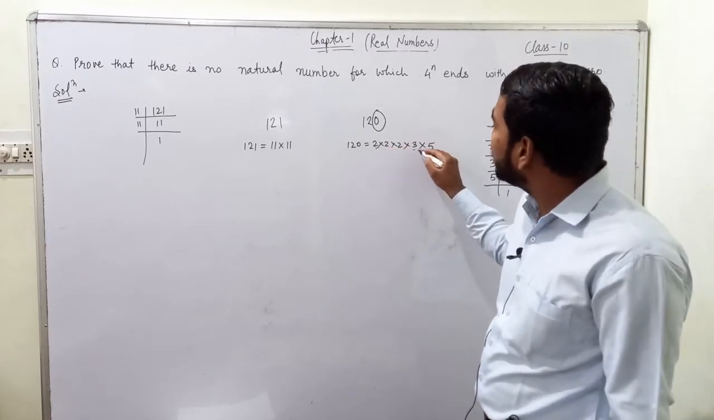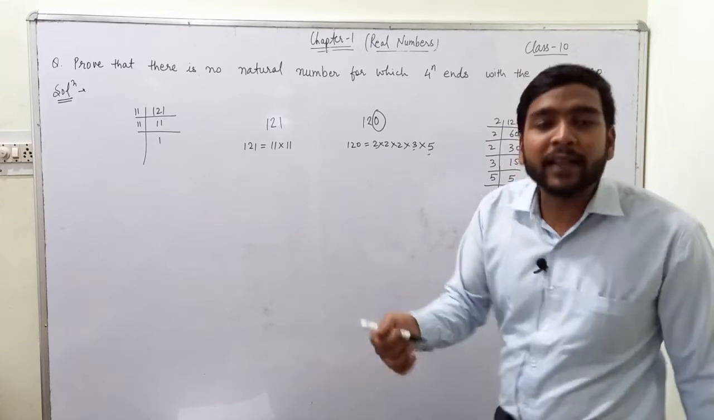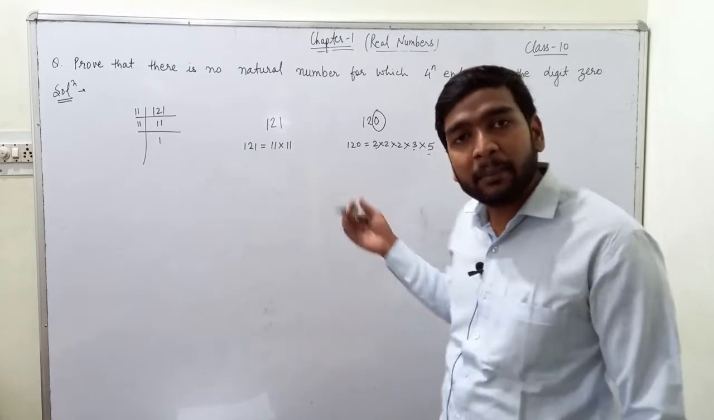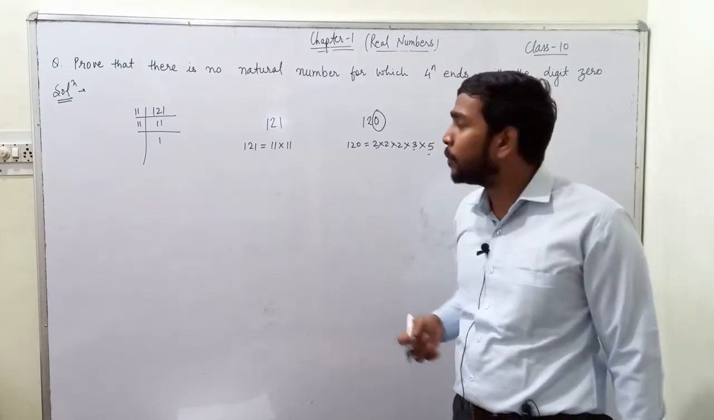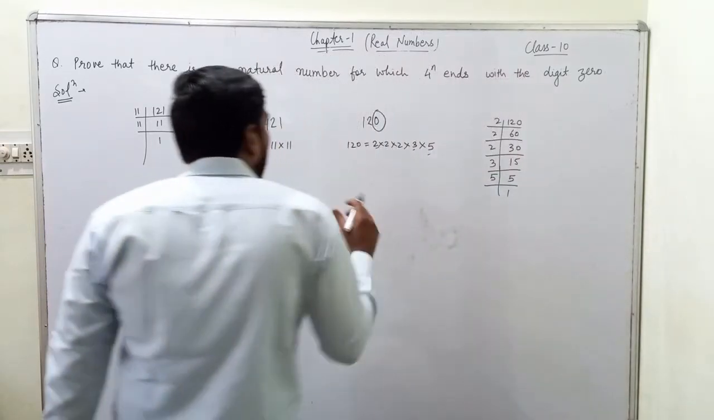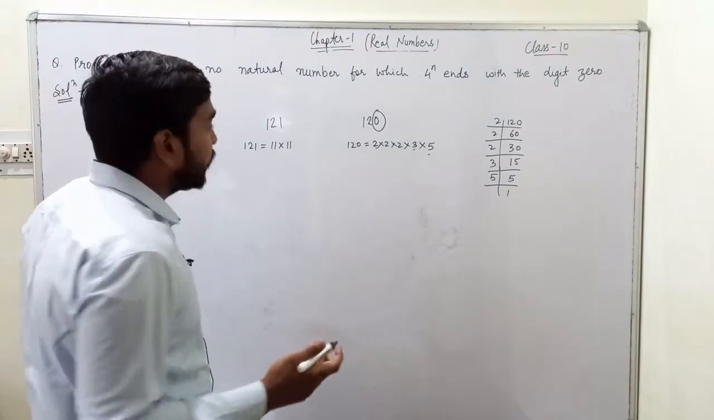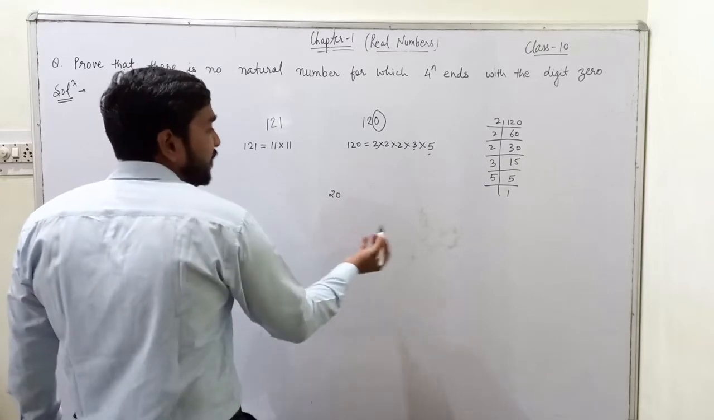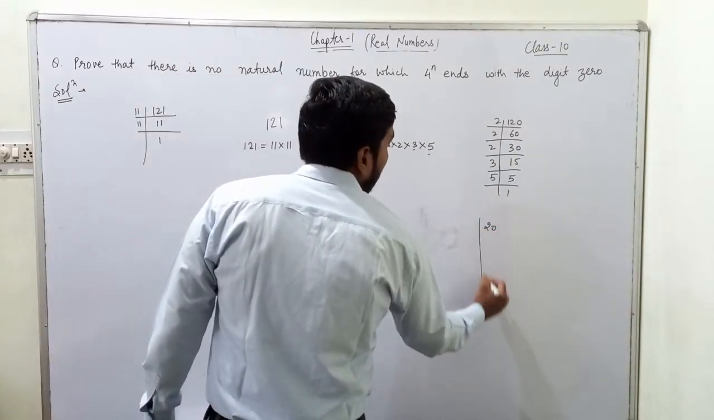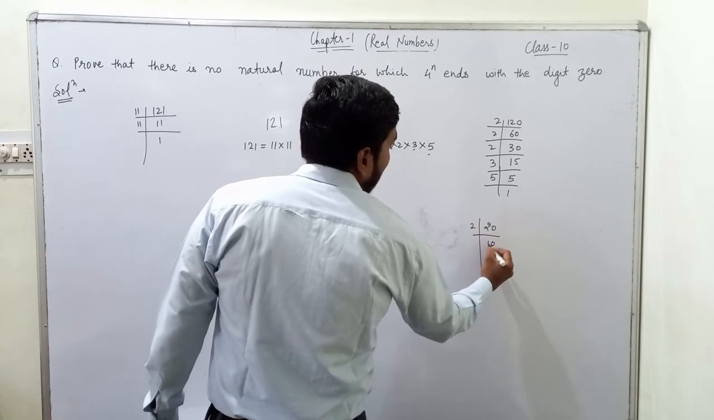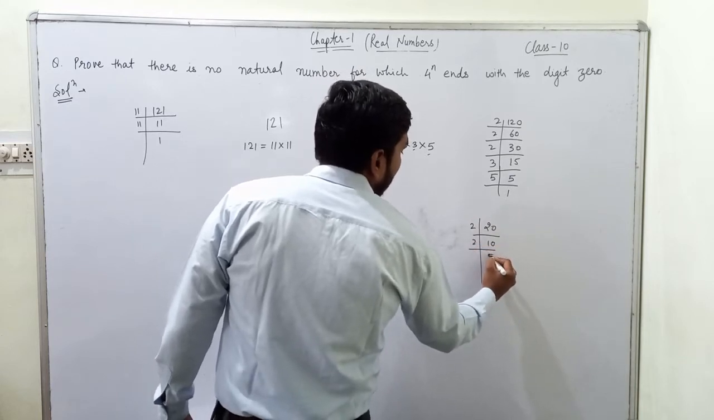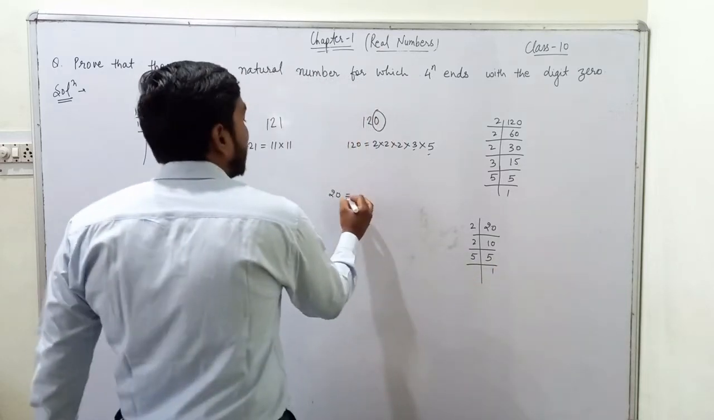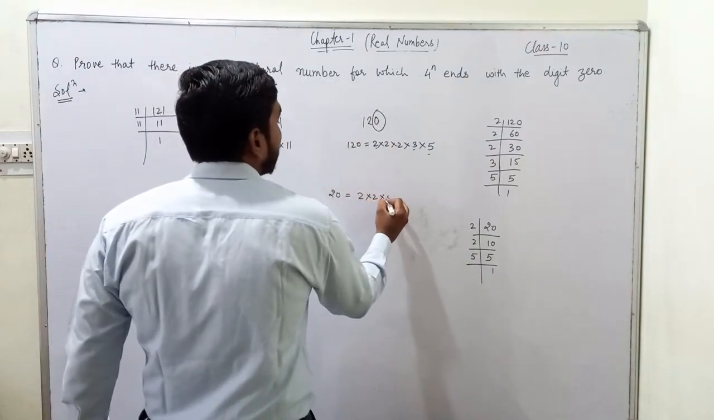in the factors 2, 3 and 5 that makes a number terminate with the digit 0. Now let us take some other example. For instance, let us take 20. If I write down the prime factorization of 20, what will it be? First we will divide it by 2, we get 10. Then dividing by 2, we get 5. Then dividing by 5, we get 1. So the prime factorization of 20 is 2 times 2 times 5.